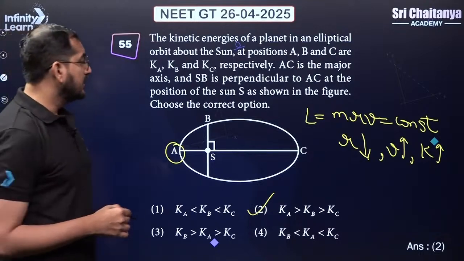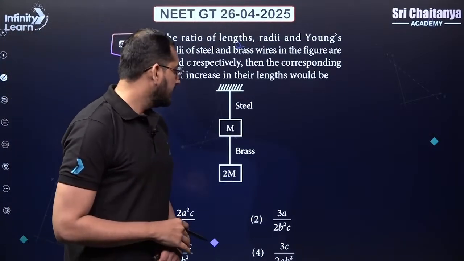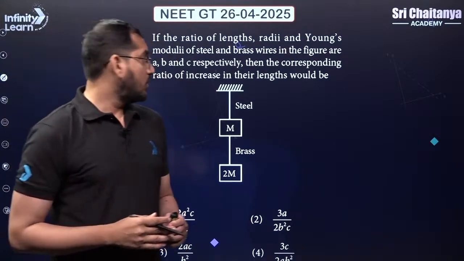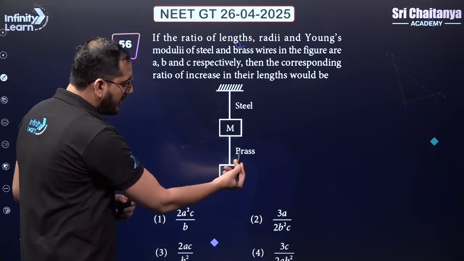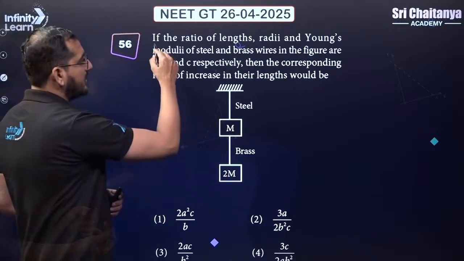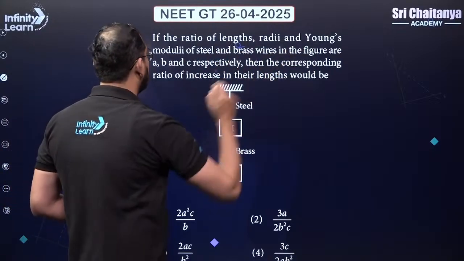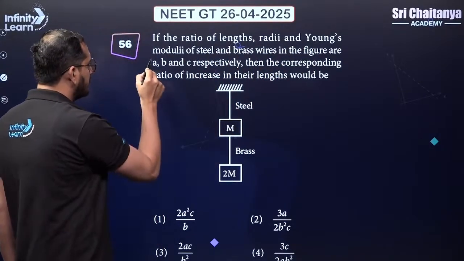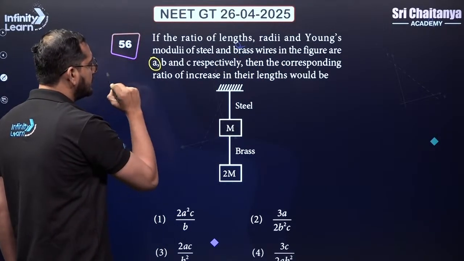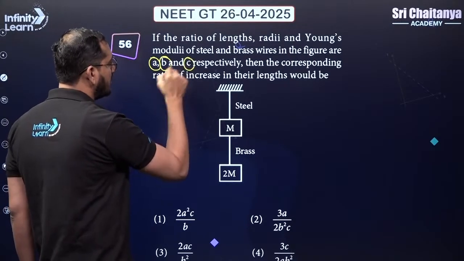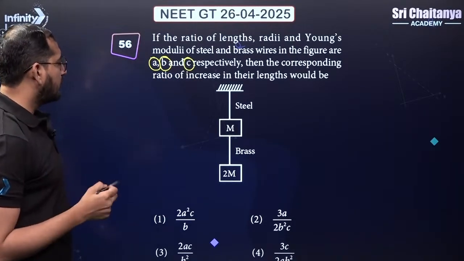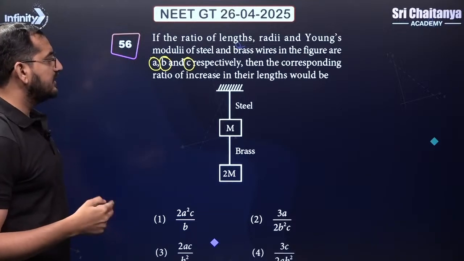Let's go ahead to our next question. This is from the mechanical properties of solids. So what is given? A steel wire of mass m, another brass wire of mass 2m. The ratio of length, radius and Young modulus is given. So one, the ratio of length is a, the ratio of radii is b, the ratio of Young modulus is c. So what will be the corresponding ratio of increase in their length?